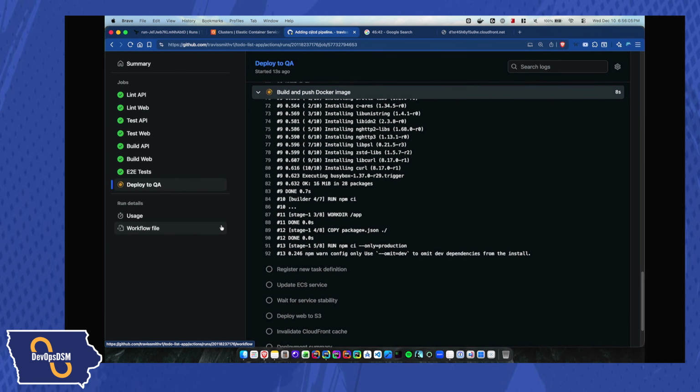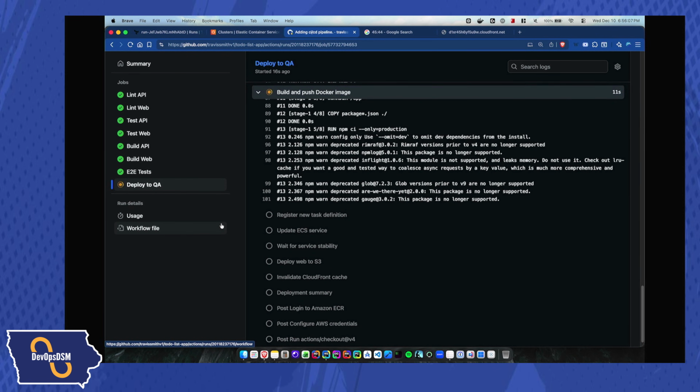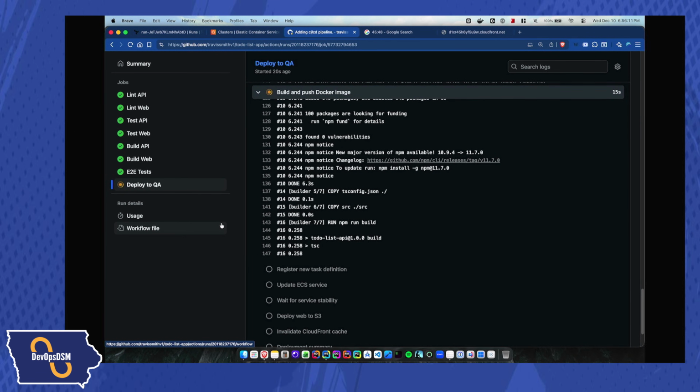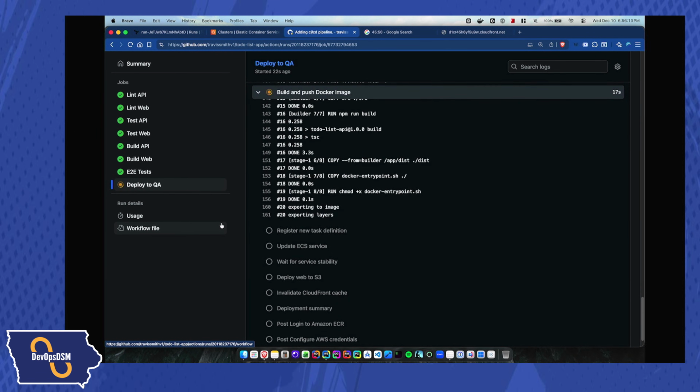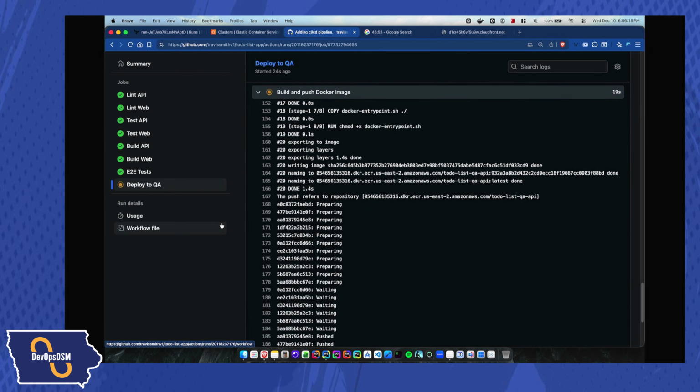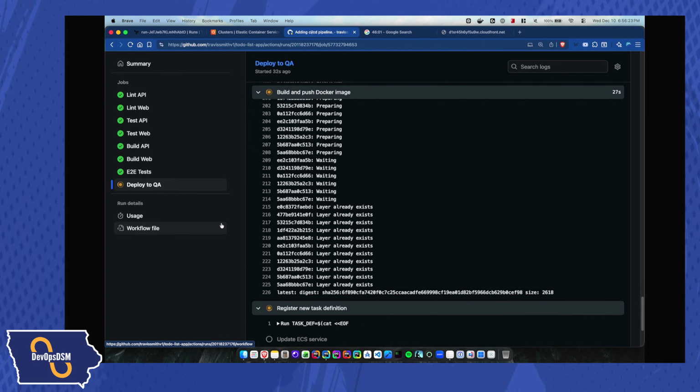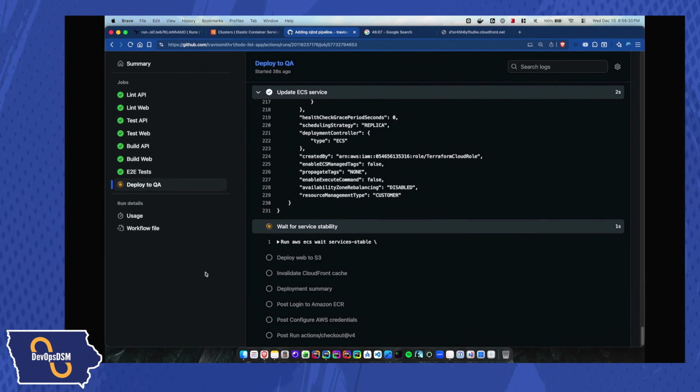And then while it's doing this, when it gets to the point where it's actually updating ECS, I'm going to watch the task it's doing, and actually see that it's running, because the API tasks should start up and go to a healthy state. The S3 bucket, I usually don't have any problems with. It's just using CloudFront for that case, but it is going to register the task definition here.